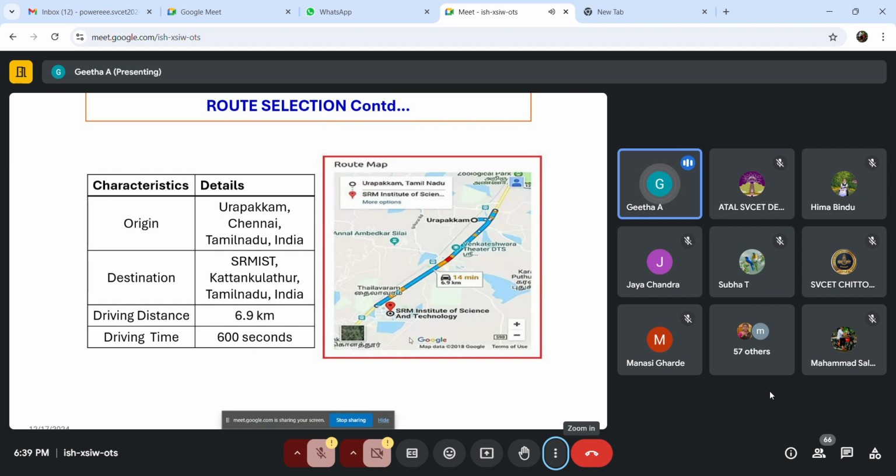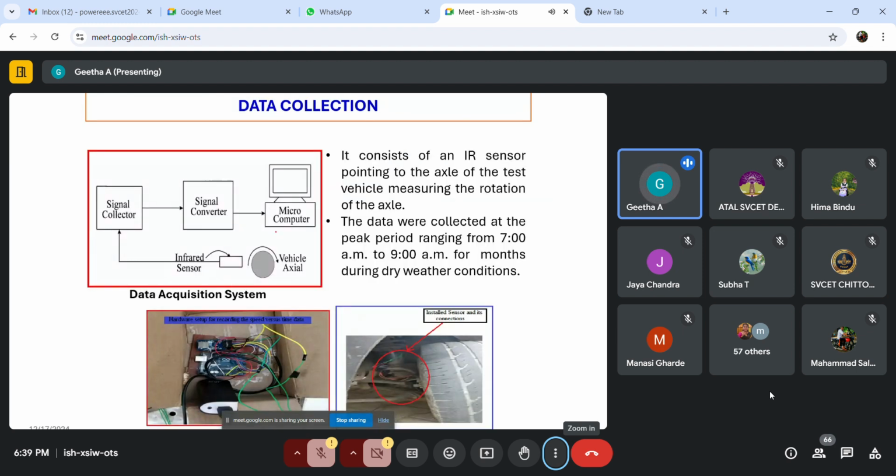So here we have chosen a 600 seconds, 6.9 kilometer distance. First, we have to choose which is your starting point and which is your ending point. What is the total distance that we are going to cover, and how much is the approximate time that it will take for our vehicle to travel, right?